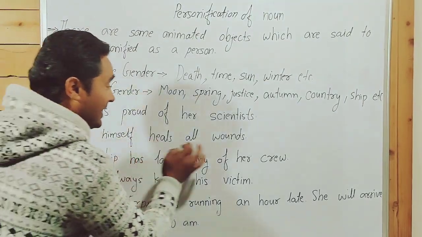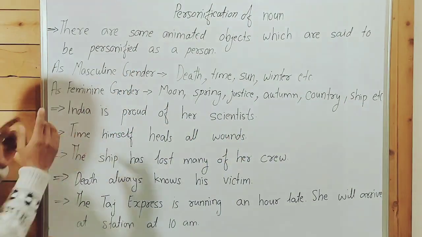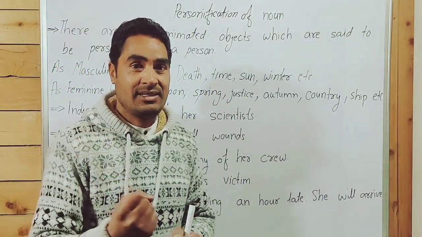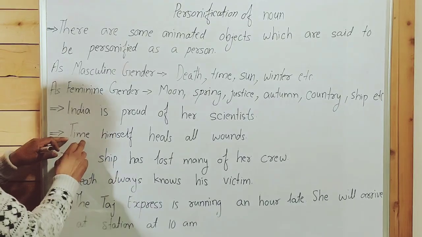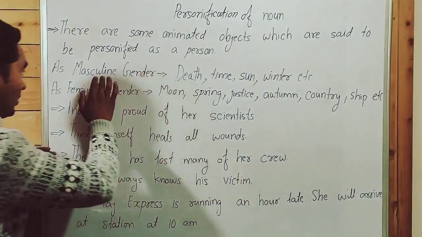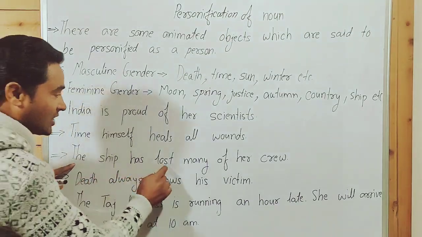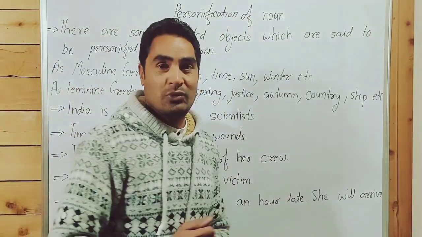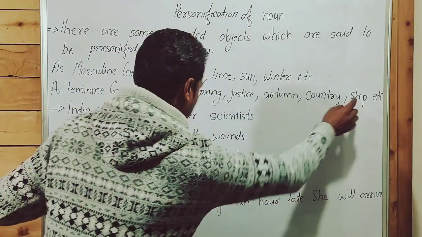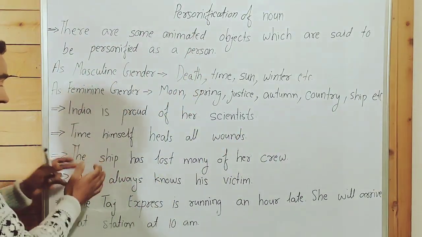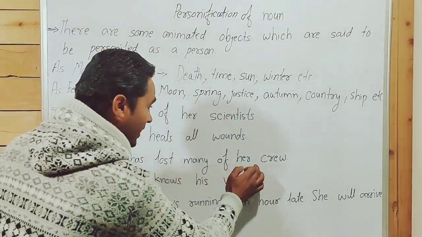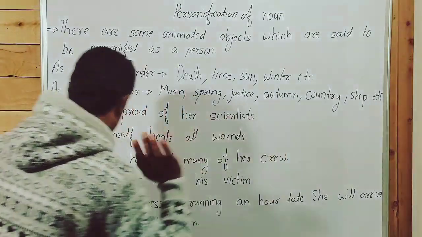Time himself heals all wounds. Time indicates strength, power, roughness. So that's why time is treated as masculine gender. The ship has lost many of her crew. Guys, point to be noted here: ship, the name of a ship. We treat ship as feminine gender. Lost her, not his, not its crew.